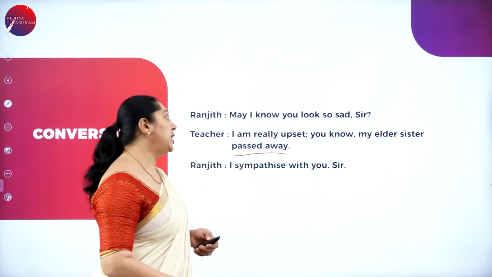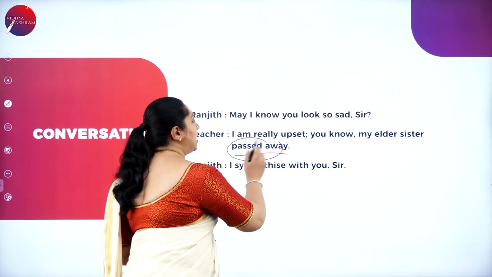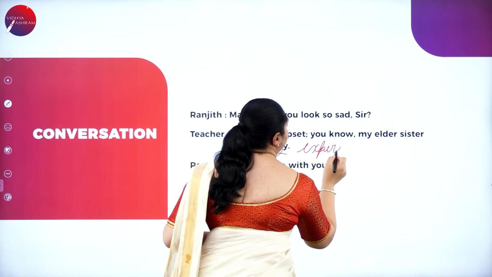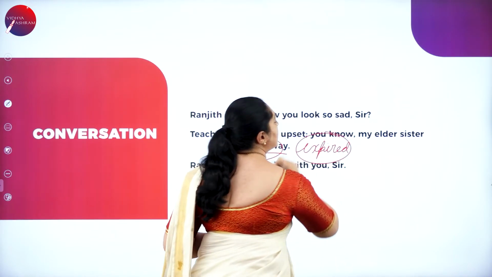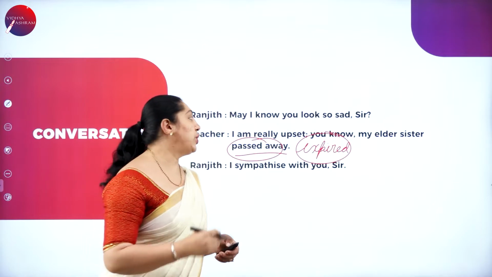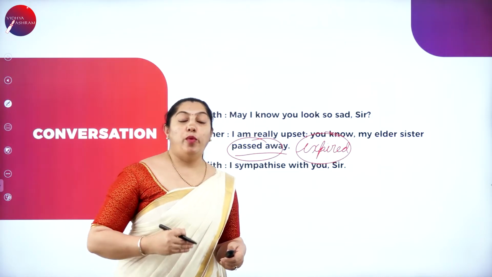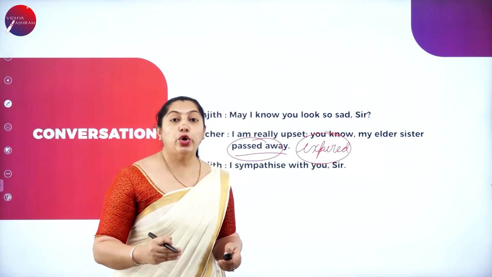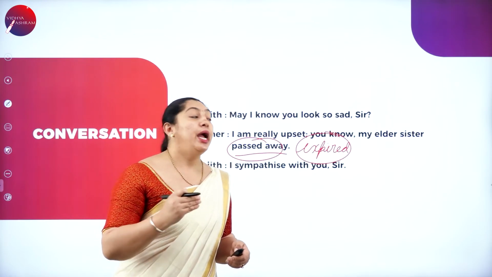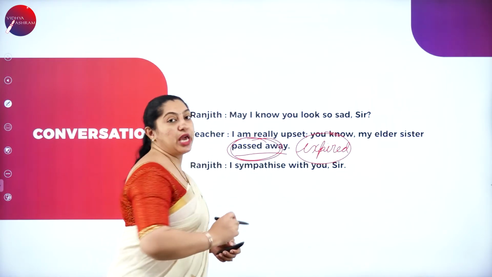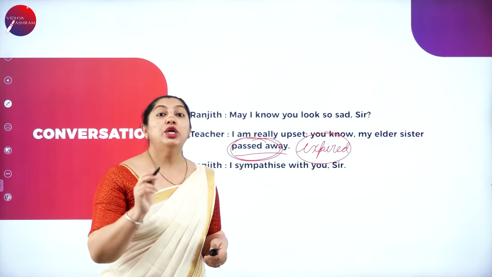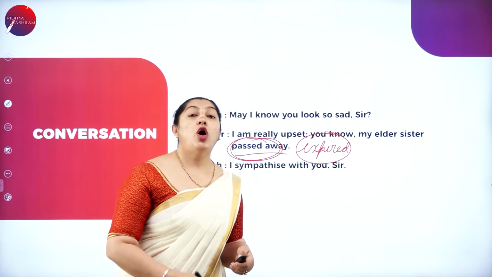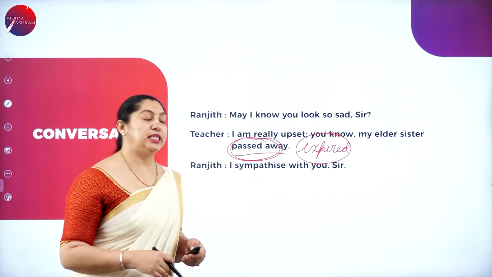And one very important thing here is the word passed away. Many a time you use the word expired. This is the wrong usage in English. You cannot say he has expired. When we are born, we do not come with any expiry dates to this earth. So you cannot use the word expired. You can use the words passed away. Don't use expired. It is not the correct way.